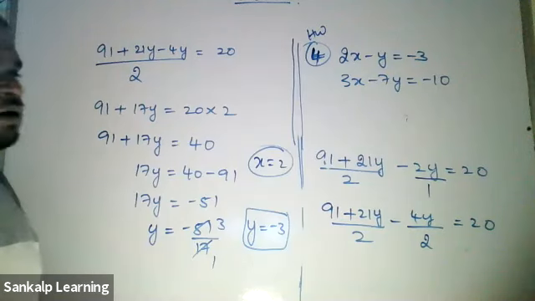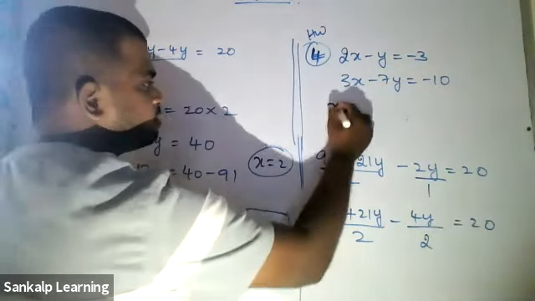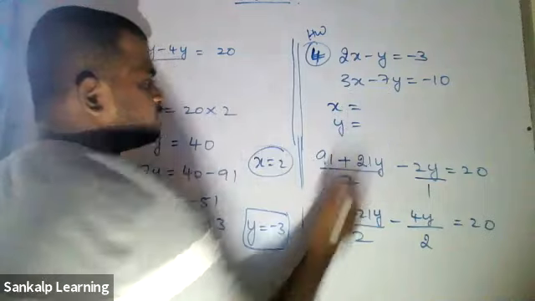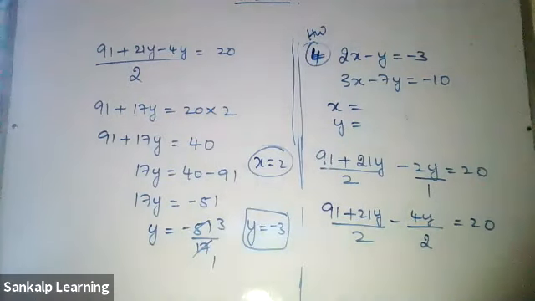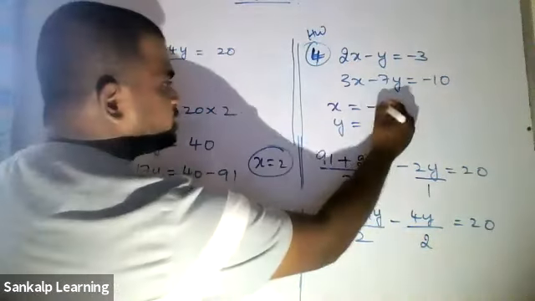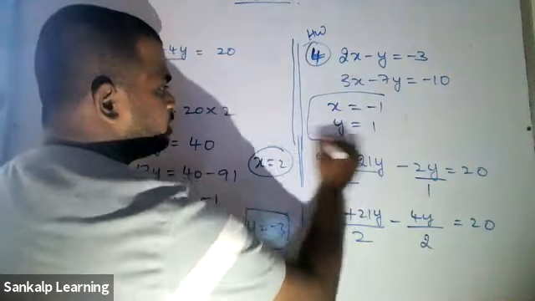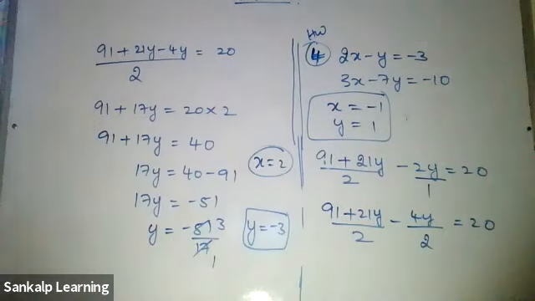Try it out. I'll also give you the answers, what you should get, so that you can verify yourself. x you should get as minus 1 and y you should get as plus 1. These are your answers. Okay.